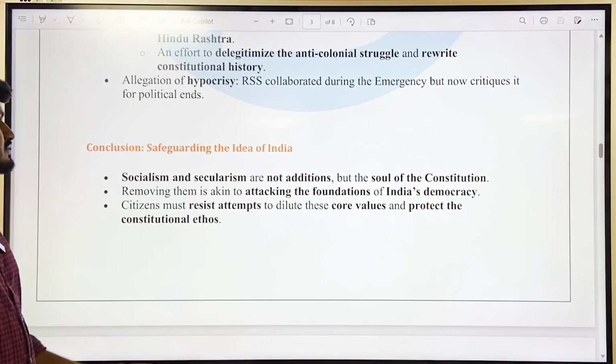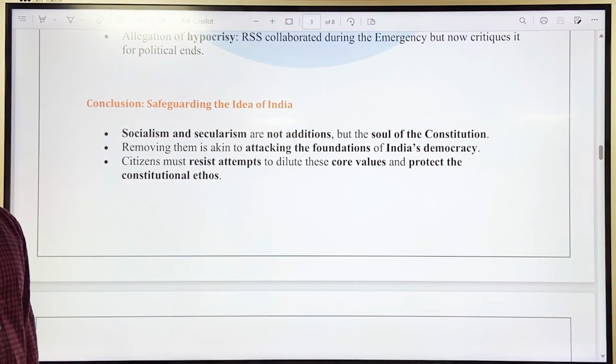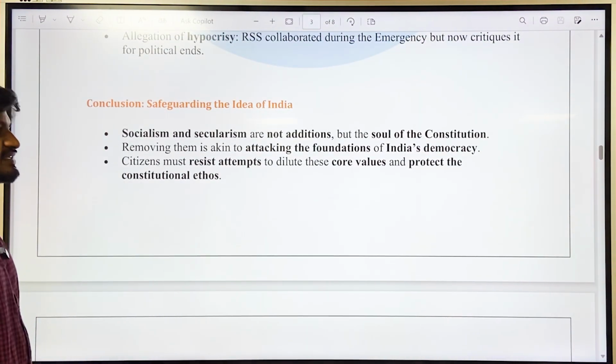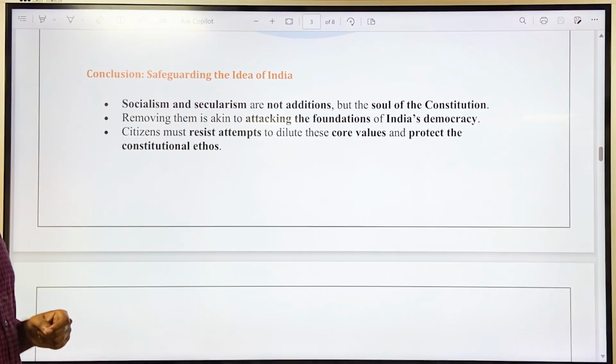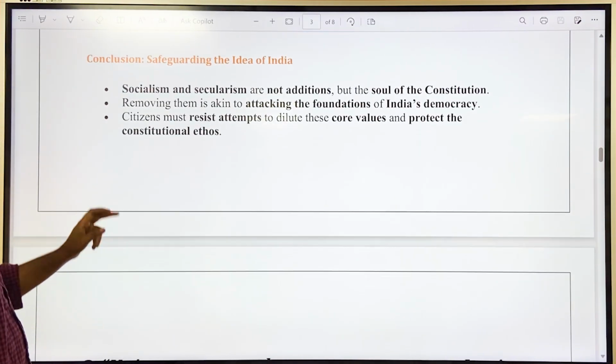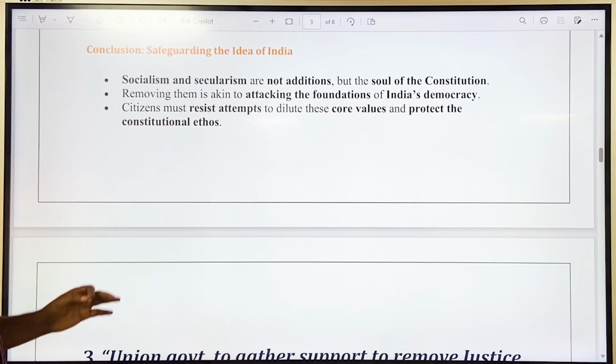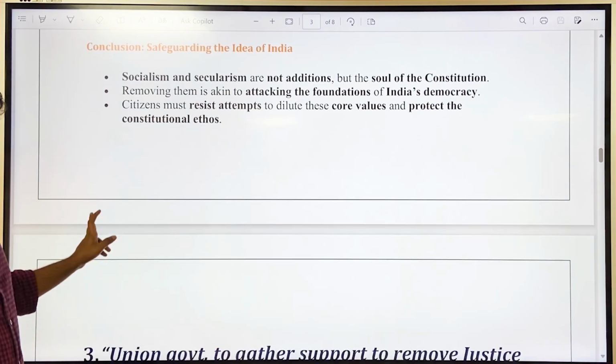So the conclusion is that there is a need to retain socialism and secularism because they safeguard the idea of India. That is, socialism and secularism are not additions but the soul of the constitution, and part of the basic structure doctrine. Removing them is akin to attacking the foundations of Indian democracy. Citizens must resist attempts to dilute these core values and protect the constitutional ethos.